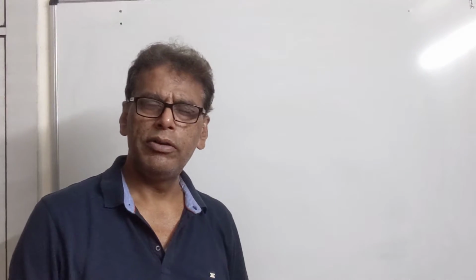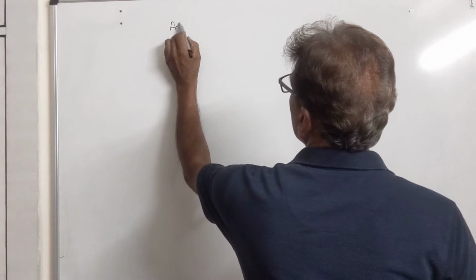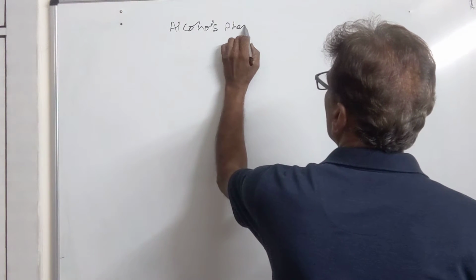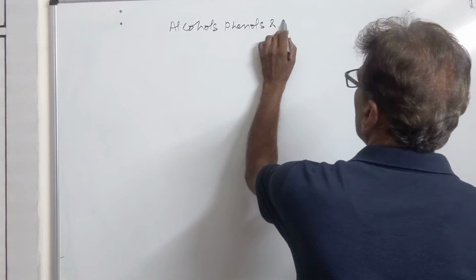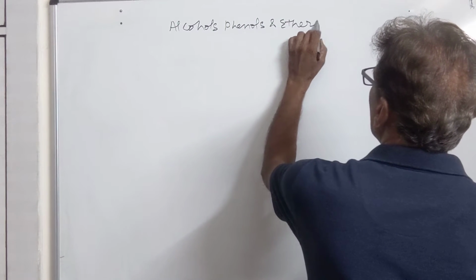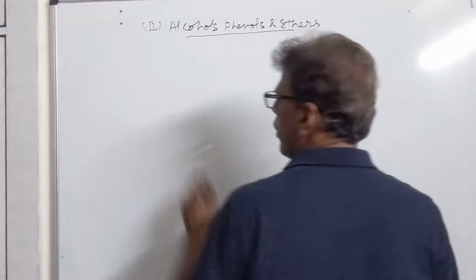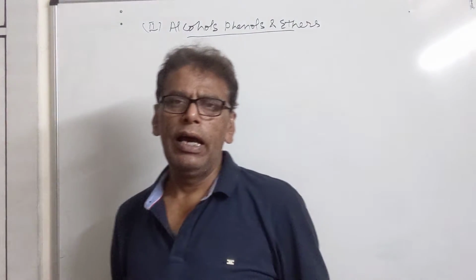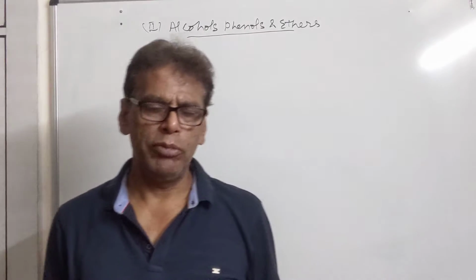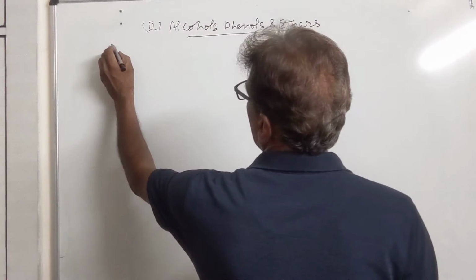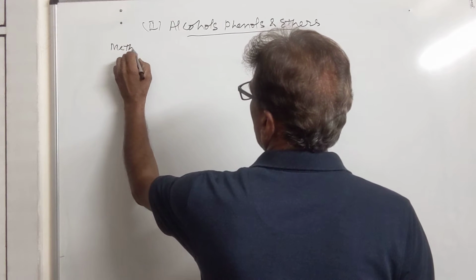Let us start with a new chapter of organic chemistry, that is alcohols, phenols, and ethers. This is your second unit of organic chemistry. First was haloalkanes, haloarenes, and polyhalogen derivatives. So, let us first of all take methods of preparation of alcohol.